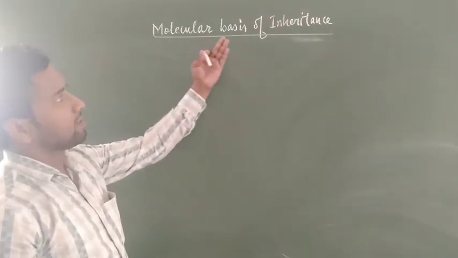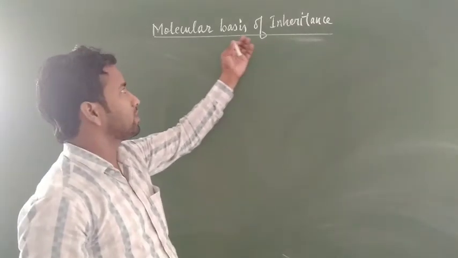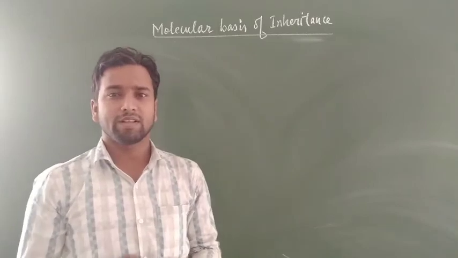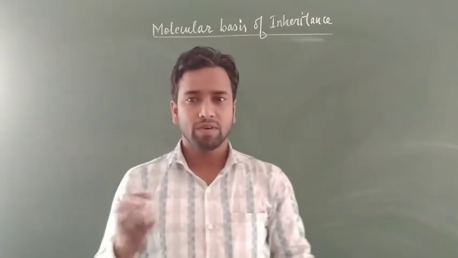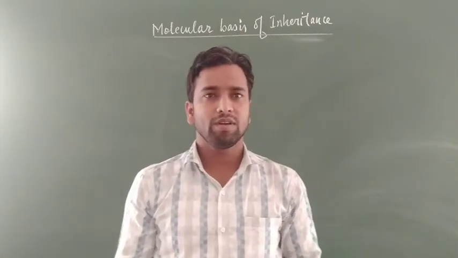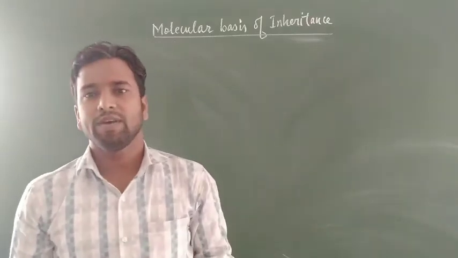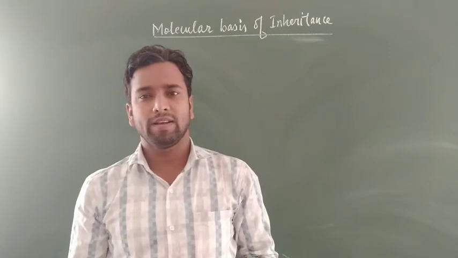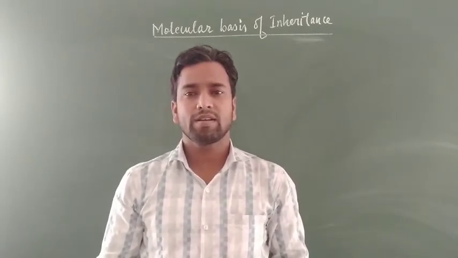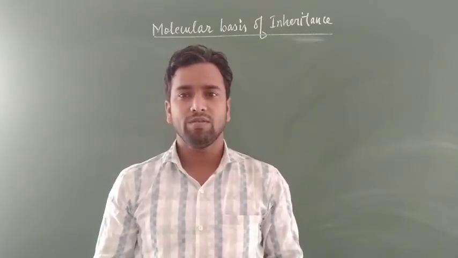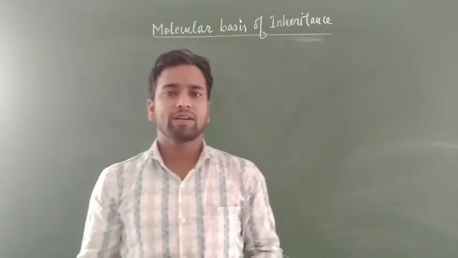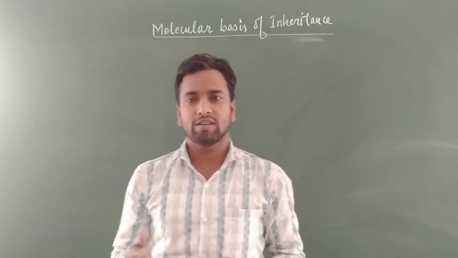What is the actual basis of inheritance, and what controls characters and transfers them from one generation to the next? In chapter 5, principle of inheritance and variations, you learned about Mendelian genetics and how characters are inherited from parent to offspring, and how factors transmit characters.